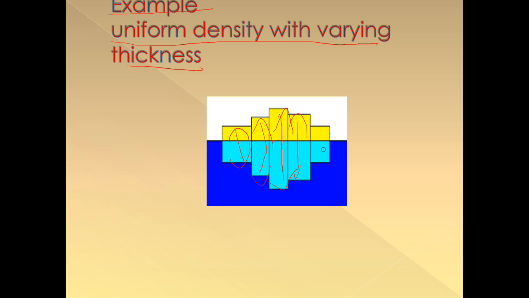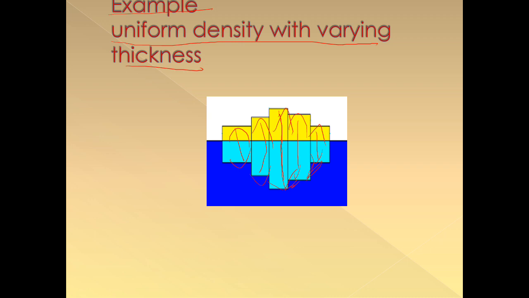But the thing is, they have uniform density. The length of this board is more, so it is submerged more. The length of this is less, so it is submerged less compared to this. So likewise he says uniform density with varying thickness. Depending upon the length, the submergence is dependent.